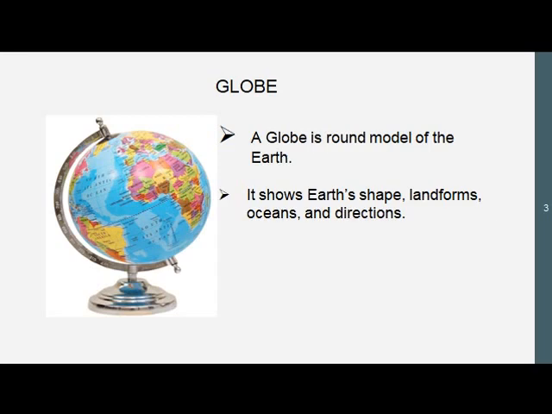What is the function of globe? How will it help us? The function of globe is to locate places. It helps us to see the landforms, oceans, directions. So that's why to study our world in detail, we use globe.